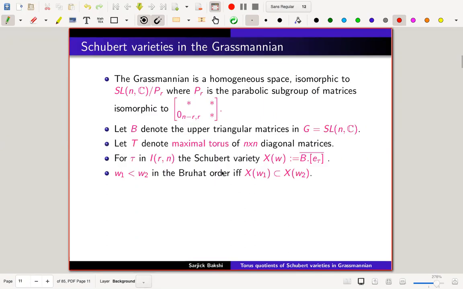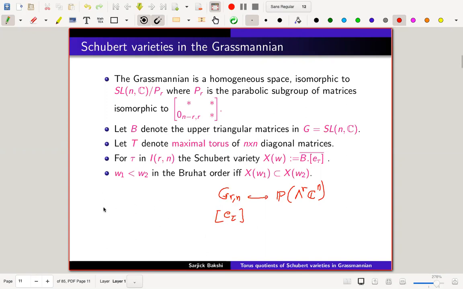Now the Schubert varieties are also indexed by this space I_{r,n}. X_τ is defined as the closure of the B-orbit of the point e_τ. Remember that we have previously considered that this is the Grassmannian, with this embedding in the projective space, and then we have this point e_τ here, and we are just taking the closure of the B-orbit. There is an action by SL_n, and then we take the closure.